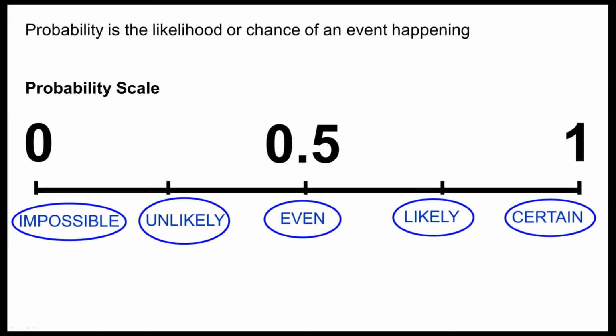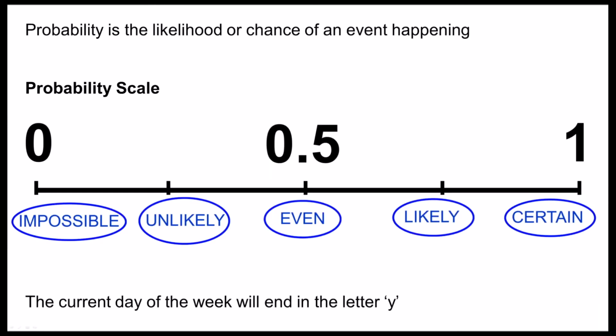Something that's really important to recognise is that our probability cannot be less than 0, but also cannot be more than 1. As the probability questions you look at become more complex, you can use this idea to help you think about whether your answer is correct or not. So let's have a look at how we can use the words impossible, unlikely, even, likely and certain to describe the probability of different events.